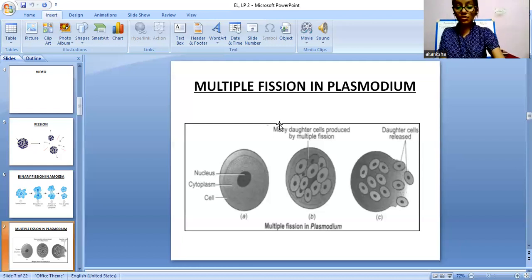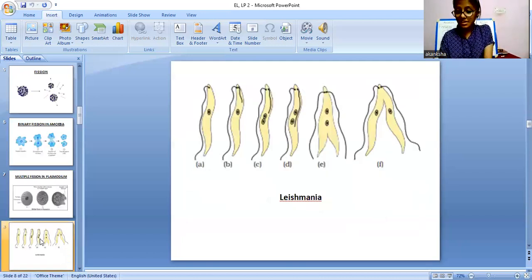So yes, this was all about how reproduction happens in amoeba and plasmodium. Now we will see a different example. This is a leishmania, right? In this organism, you have to explain how the fission is happening. First there is a parent organism.